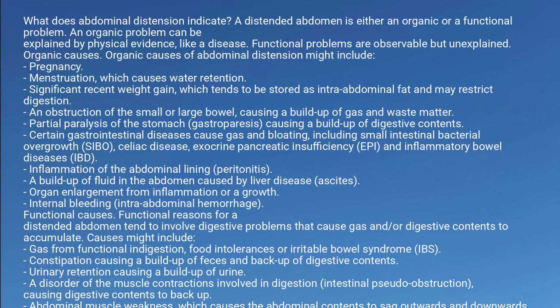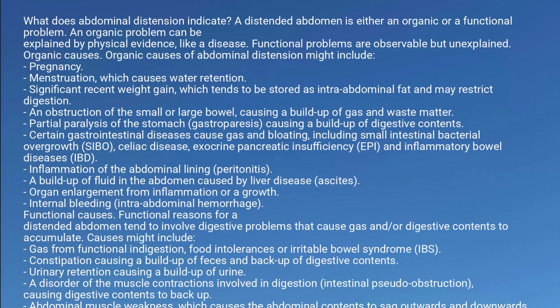A buildup of fluid in the abdomen caused by liver disease, ascites. Organ enlargement from inflammation or a growth. Internal bleeding, intra-abdominal hemorrhage. Functional causes. Functional reasons for a distended abdomen tend to involve digestive problems that cause gas and/or digestive contents to accumulate. Causes might include gas from functional indigestion, food intolerances or irritable bowel syndrome, IBS.